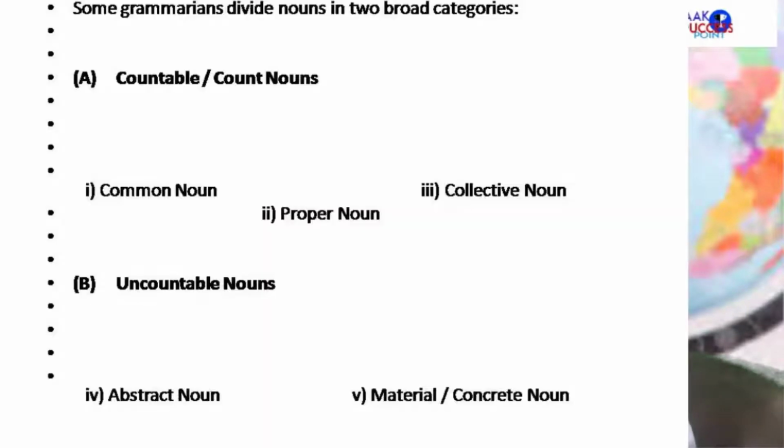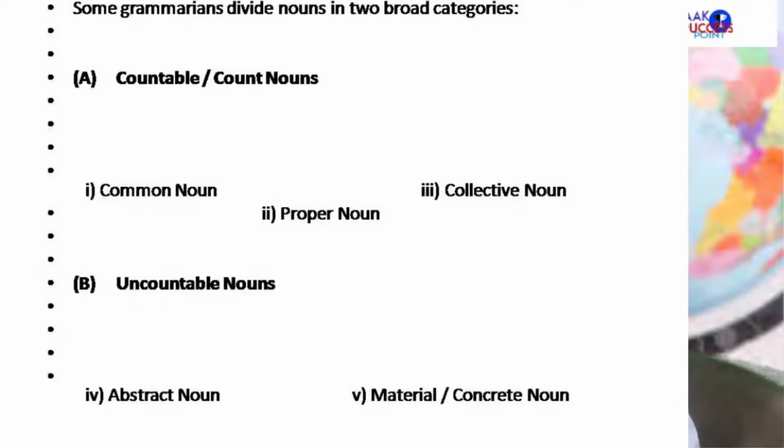Countable nouns include common nouns, proper nouns, and collective nouns, because we can count them. We can count common nouns: chairs, cushions and laptops. We can count them, so they are countable nouns. Similar is the case with proper nouns. How many Dell computers are there? We can count them. That's a proper noun, Dell computer. So it is countable. And similar is the case with collective nouns. There are 2 teams in the ground, there are 4 teams on the field, so we see that we can count the collective nouns as well.